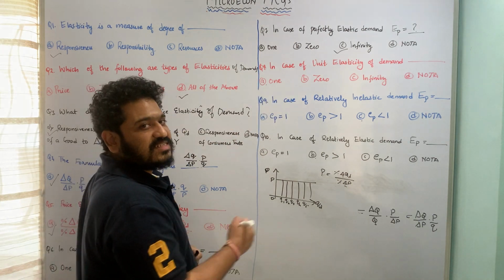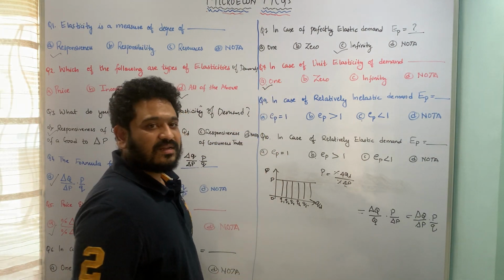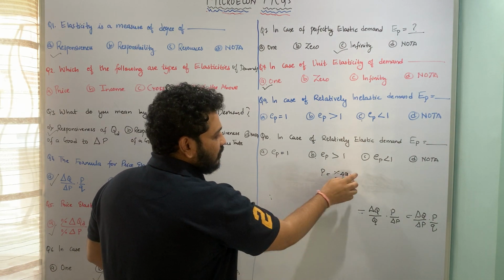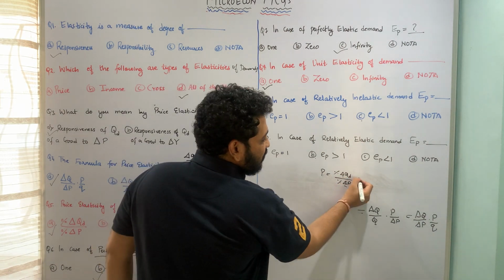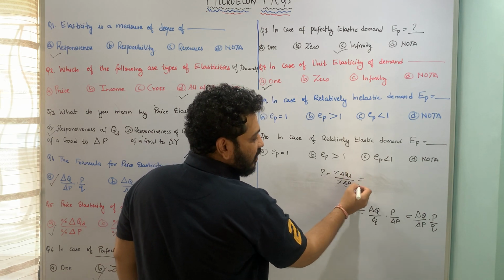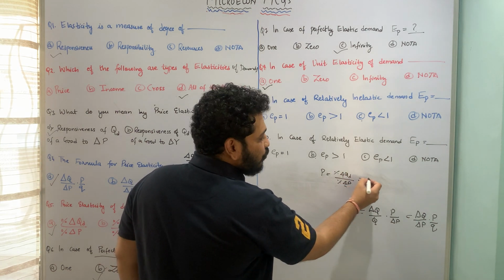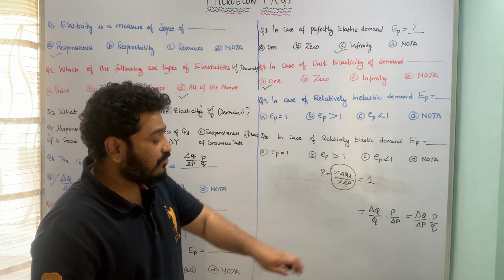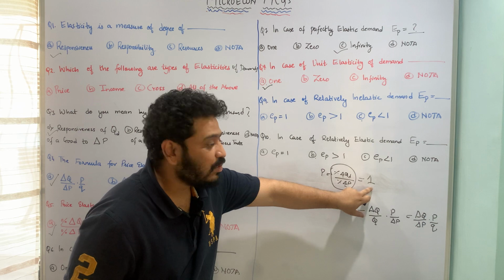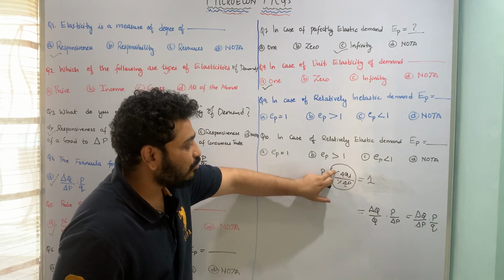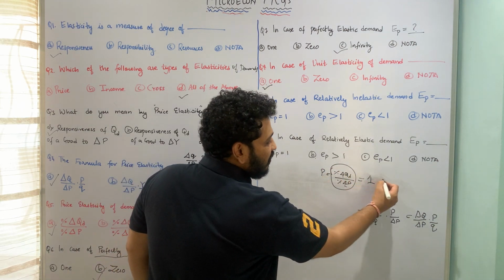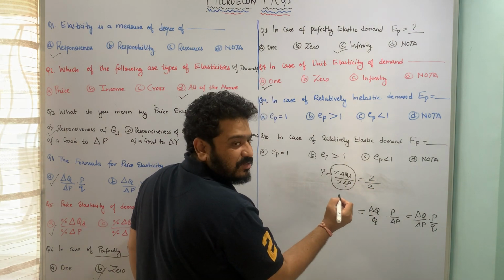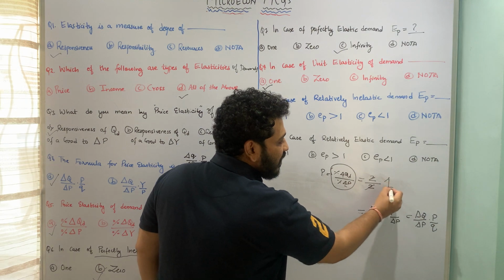In case of unit elasticity this is going to be 1, and you have to remember that it means the percentage change in quantity demanded due to percentage change in price is going to be 1. The value of this ratio is going to be 1. For the ratio to be equal to 1, these changes have to be equal. That means it is going to be a 2% change in quantity because of a 2% change in price. Then and only then can the ratio be equal to 1.